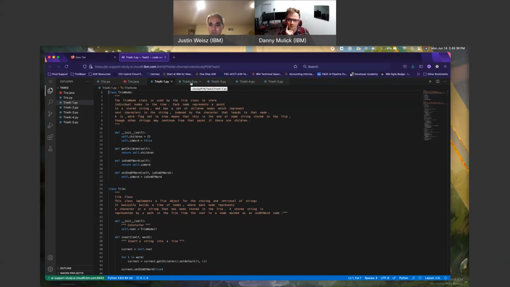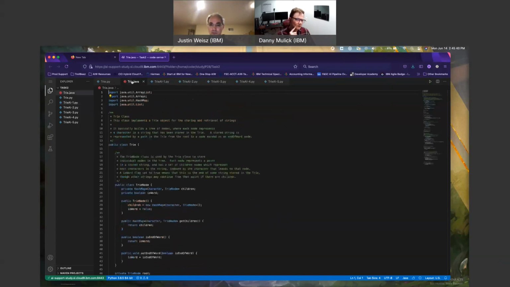No import on OS there. Okay, Try.java. I'm going to start reading the documentation here. Try object for the storing retrieval of strings. A tree of nodes. Each node represents a char in a string that has been stored in the try. Stored strings represented by a path in the try from the root to a node marked as an end of word node. Interesting.